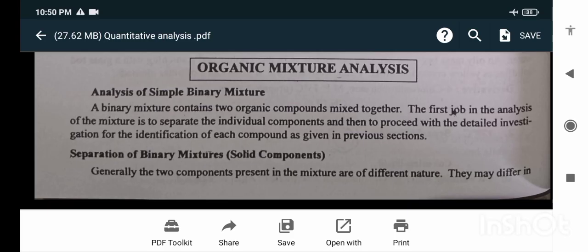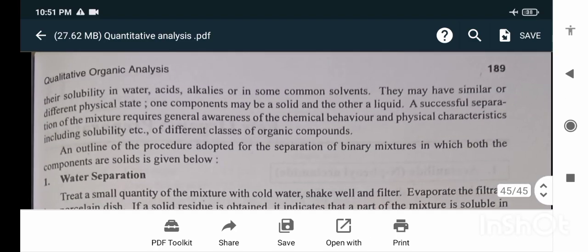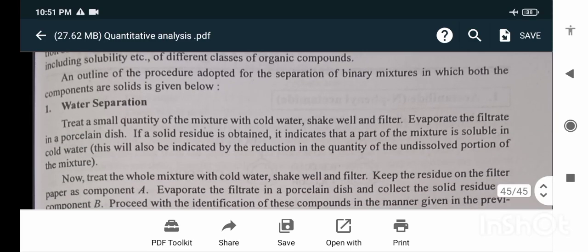Generally, the two components present in the mixture are of different natures. They may differ in solubility in water, acids, alkalis, or in some common solvents. They may have similar or different physical states. One component may be solid and the other liquid. A successful separation of the compounds requires general awareness of the chemical characteristics, including solubility. An outline of the procedure adopted for the separation of a binary mixture in which both components are solids is given below. Water separation.